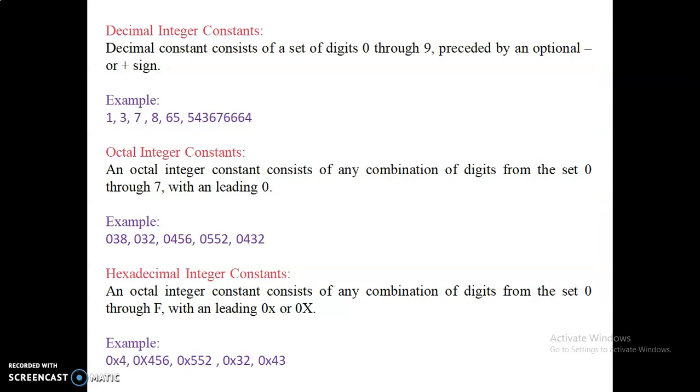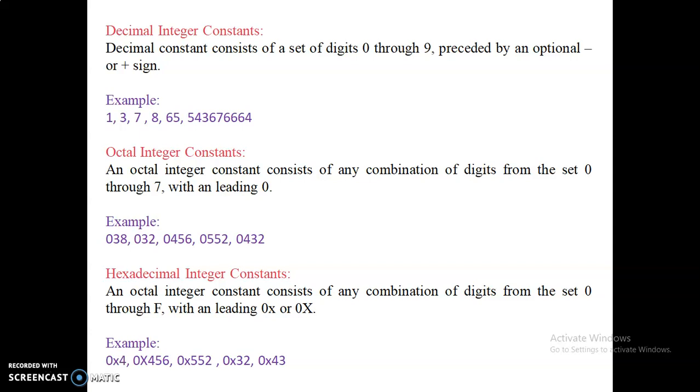This is the expansion of the decimal integer constants, octal and hexadecimal. Decimal constants consist of a set of digits from 0 to 9, preceded by an optional plus or minus sign. It may be either positive or negative. If you don't specify any sign, it is considered a positive number. The examples of decimal constants are 1, 3, 7 shown like this. Here no sign is mentioned, so these numbers are considered positive. If you want a negative number, you place a minus before the numbers 1, 3, or 7, etc.